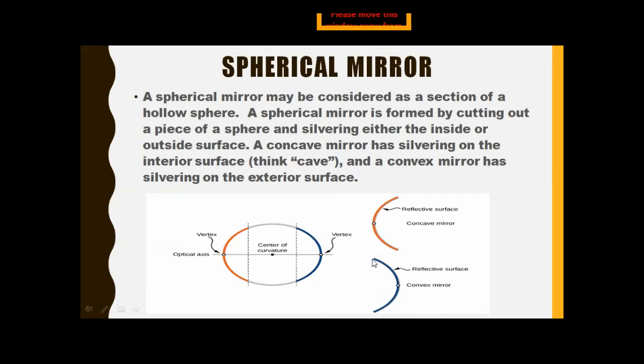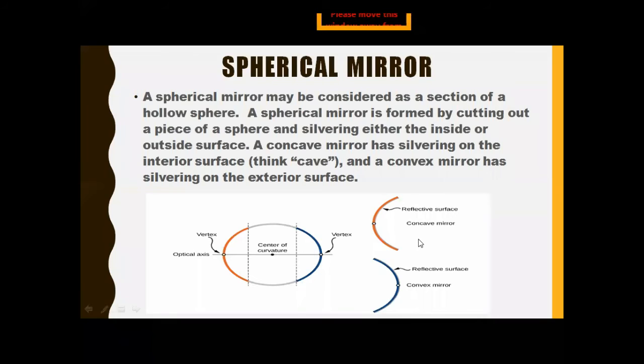Okay, when we take a part from the spherical mirror and we polish it from the outer side, that outer side will become a reflective surface, and it is a convex mirror. We have two types of mirror. From the spherical mirror we have two types, the concave mirror and the convex mirror.